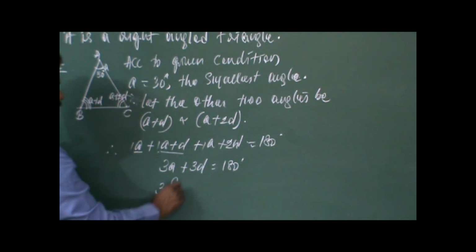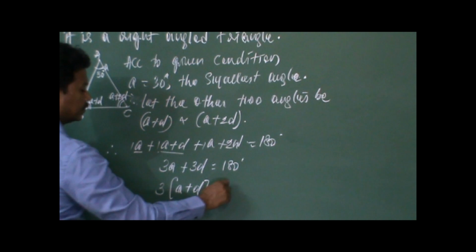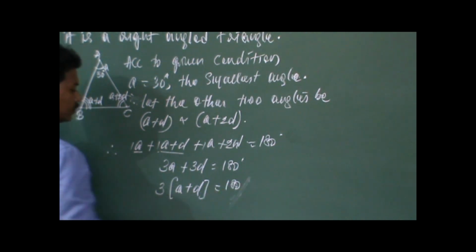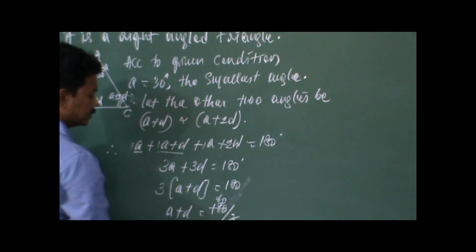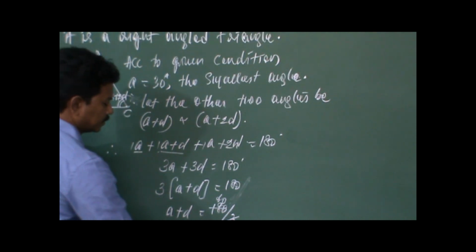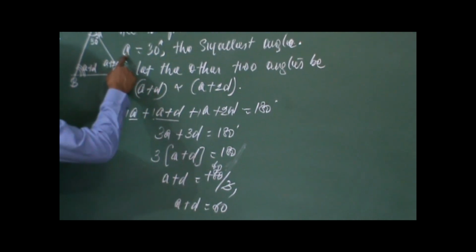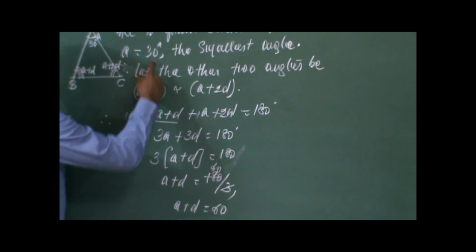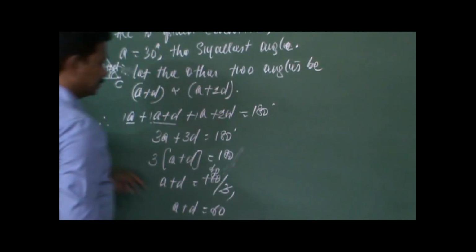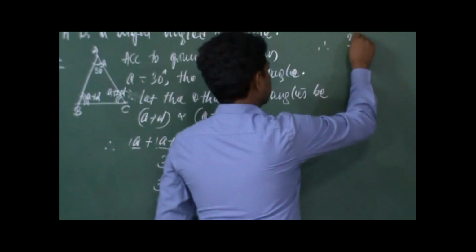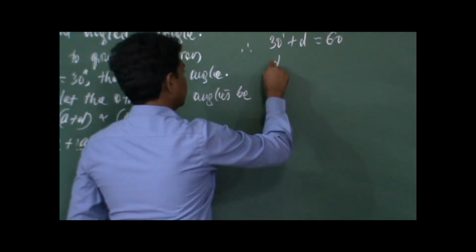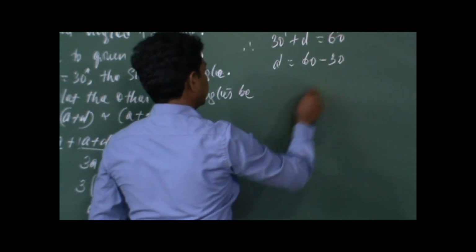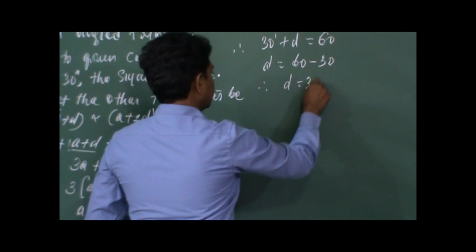If you take 3 as common, A plus D is equal to 180 by 3. 3 ones are 3, 3 sixes are 18, so A plus D is equal to 60 we have got. So now the smallest angle is 30 degrees, that is A. We can substitute the value of A here. So therefore 30 plus D is equal to 60. So D is equal to 60 minus 30. Therefore D is equal to 30.